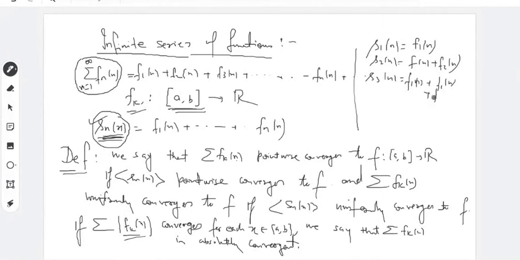Similarly, the nth term of the partial sums is the sum of the first n terms of the sequence of functions.